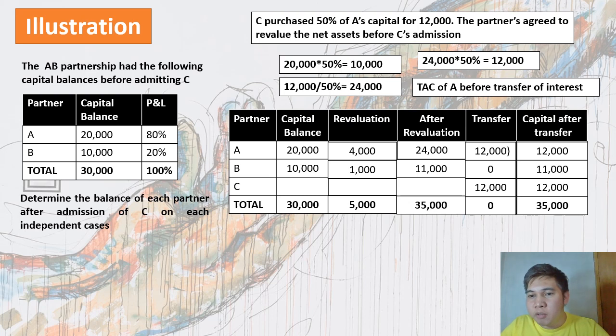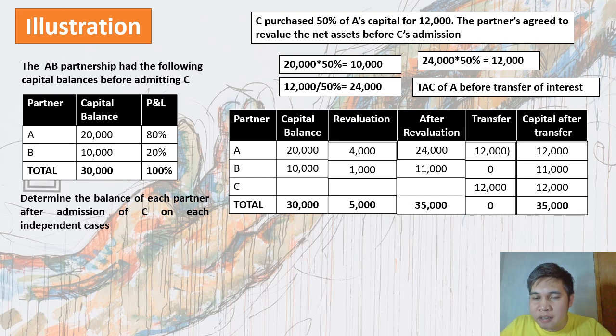After the transfer, this will be the new balances. Kay A, magiging 12,000 kasi 24,000 minus 12,000 equals 12,000. Kay B, dahil hindi naman siya kasali sa transaction, ang capital balance niya after the transfer remains the same na 11,000. Nagkaroon lang siya ng additional 1,000 kasi nagkaroon po tayo ng revaluation. Si C naman, 12,000 kasi ayun yung binayad niya which is equal to his agreed capital and his amount paid. So ang total po natin after the transfer is 35,000 pesos.